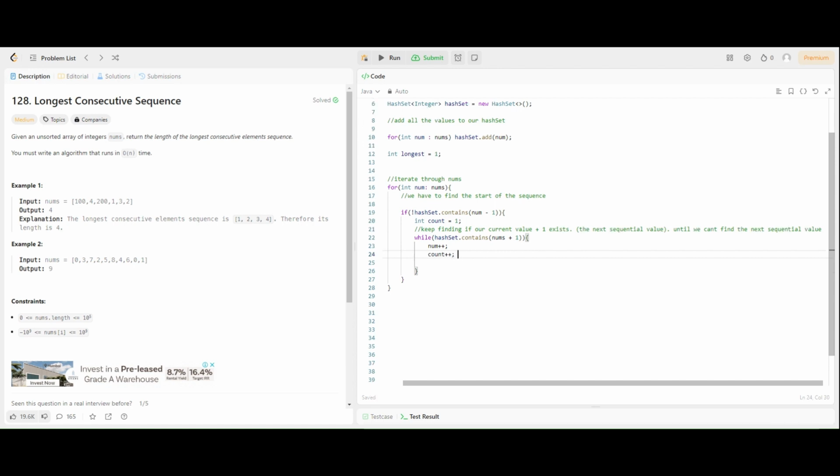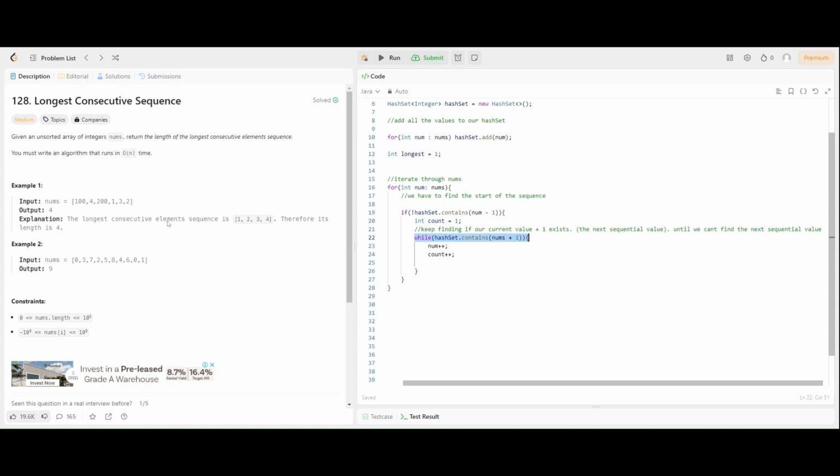Okay, so if you look at this line, it will execute for 1, right? We found 1, and then we initialize our count as 1 because we already know that this is a sequence in and of itself.